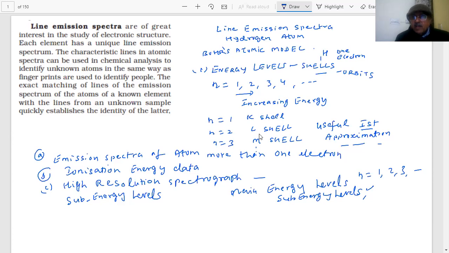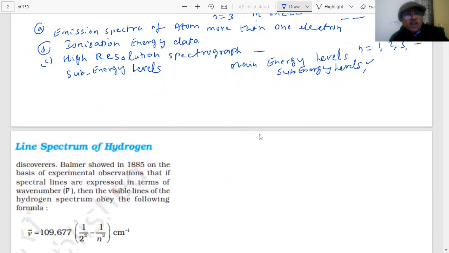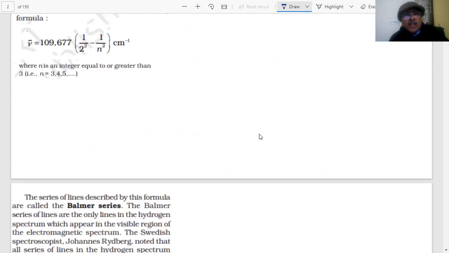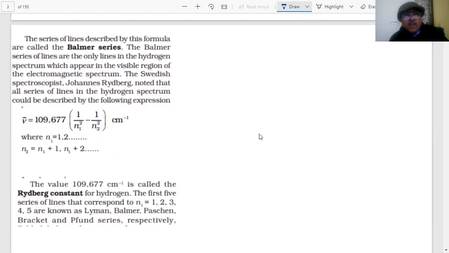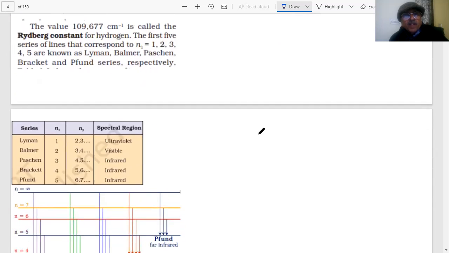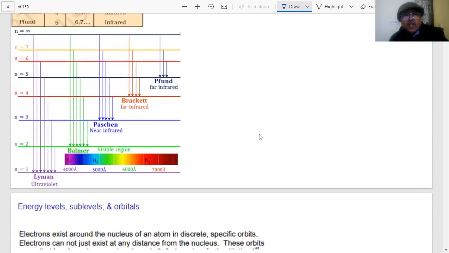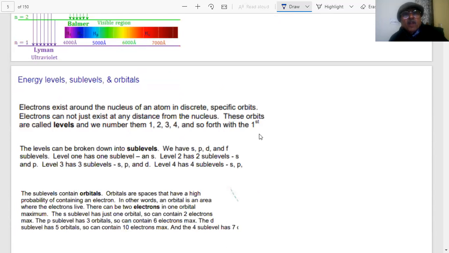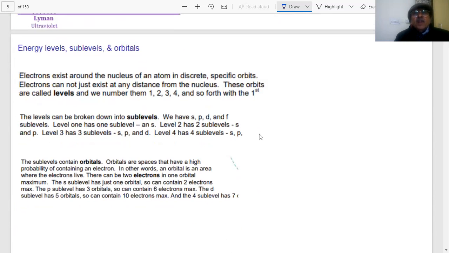I will give you a small idea about that, because I don't want to spend too much time. That is not our purpose. This was just the idea that these lines were observed, and on that basis Bohr proposed his atomic model. So there are energy levels, sub-levels and orbitals.